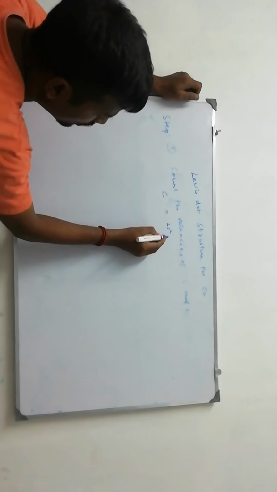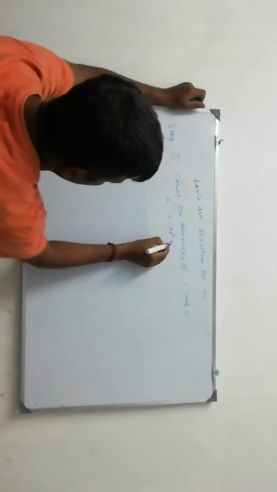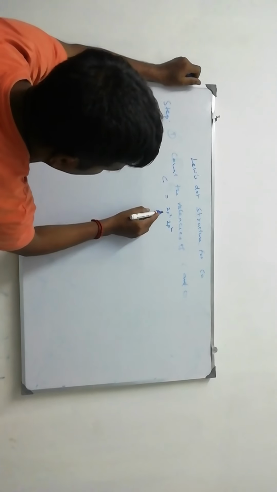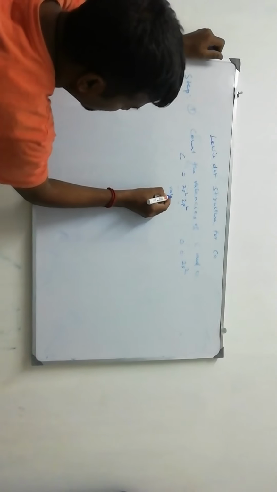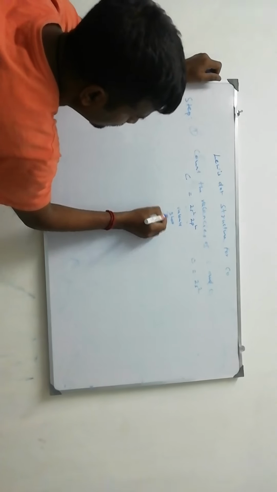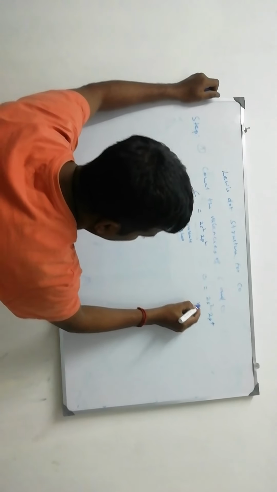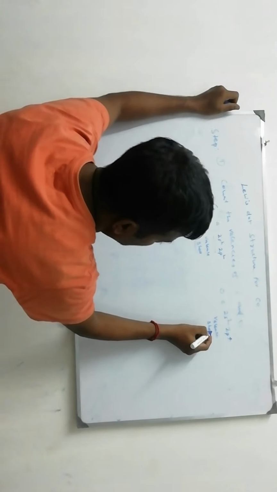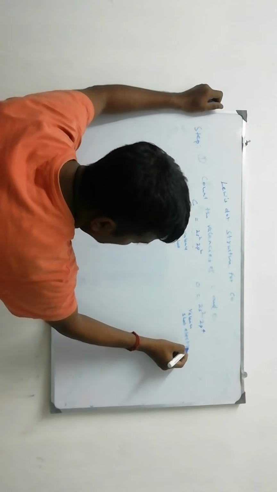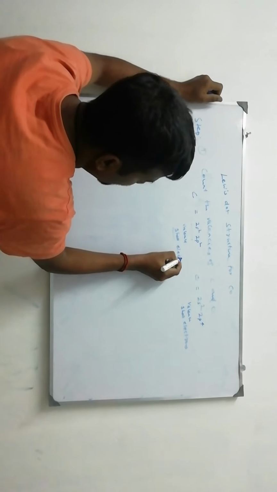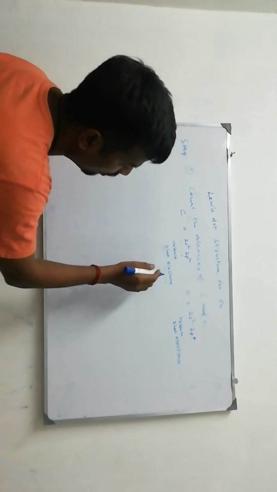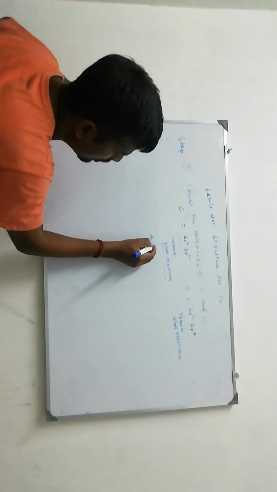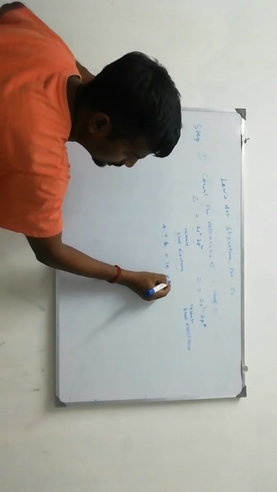Carbon's electronic configuration is 1s2, 2s2, 2p2, so the outermost shell is 2s2, 2p2. Oxygen's valence shell is 2s2, 2p4. Only valence shell electrons take part in bonding. Inner shell electrons never take part in bonding. So we have to count only the valence shell electrons: 4 plus 6 equals 10 electrons.